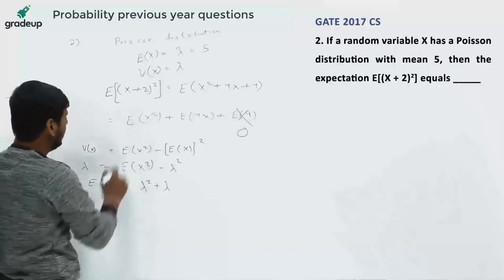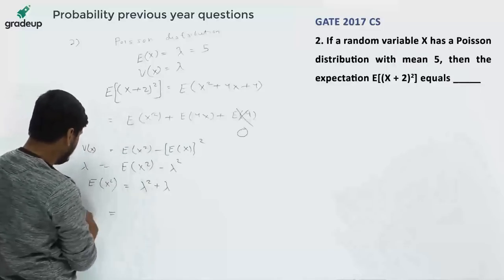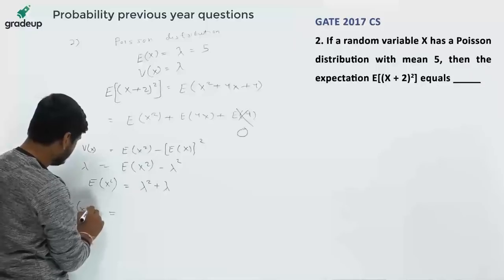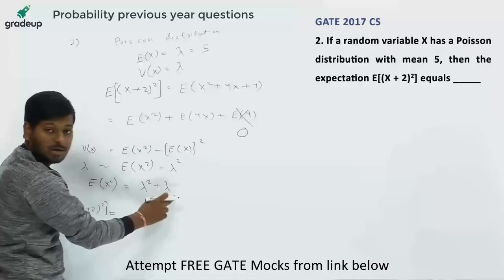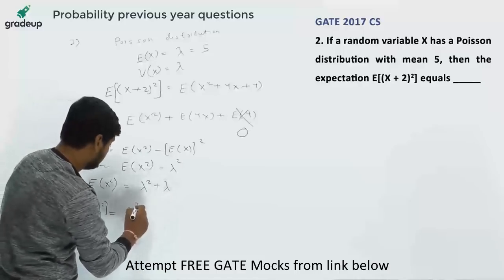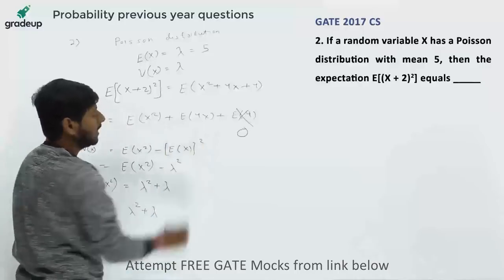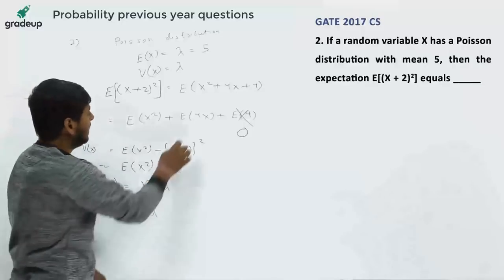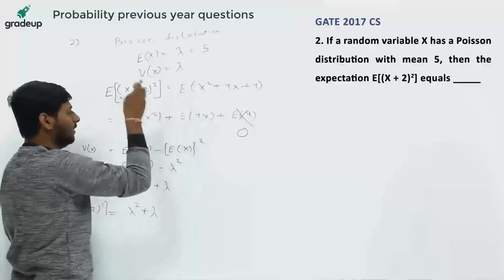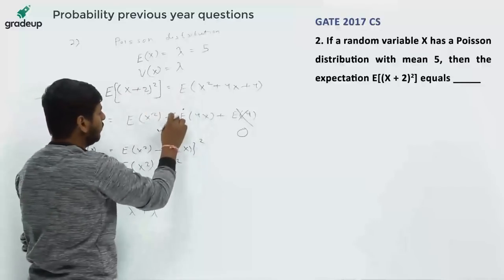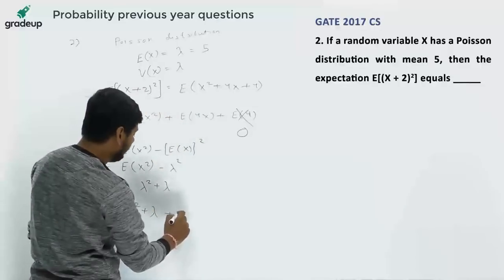Okay, now putting the value, we get E of (x plus 2) whole square is equal to E(x square). E(x square) is lambda square plus lambda. Now E(4x). E(4x) is, if a constant is multiplied with a random variable, then this constant can also come outside, means outside the mean value. So this is 4 into E(x).